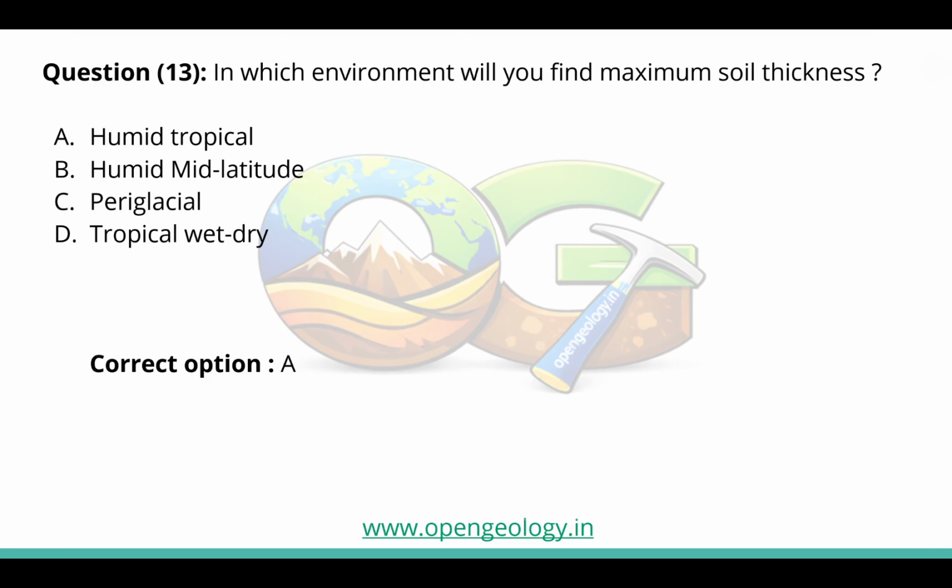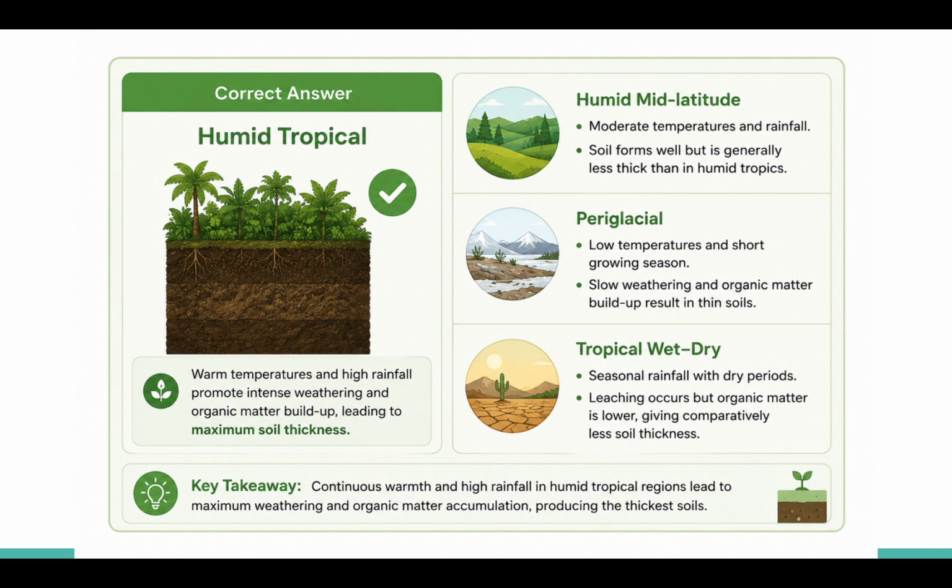So in question number 3, in which environment will you find maximum soil thickness? Humid tropical, humid mid latitude, periglacial and tropical wet dry. So the correct option is humid tropical. Let's see the reason for this. In the humid tropical region, warm temperatures and high rainfall promote intense weathering and organic matter buildup, leading to maximum soil thickness. In humid mid latitude, moderate temperature and rainfall; periglacial, low temperature and short growing seasons; tropical wet dry, you can see the seasonal rainfall with dry periods. So the correct option is humid tropical.